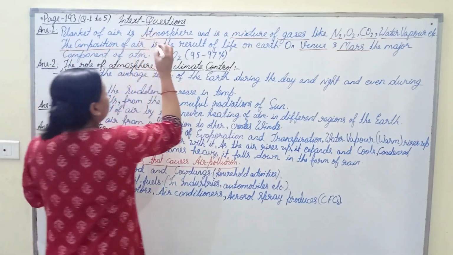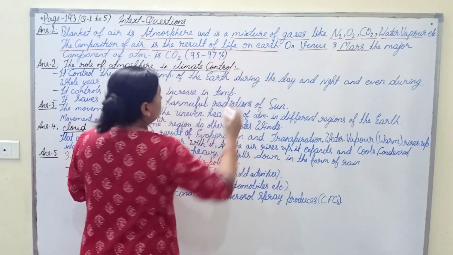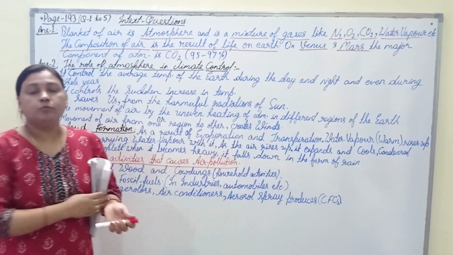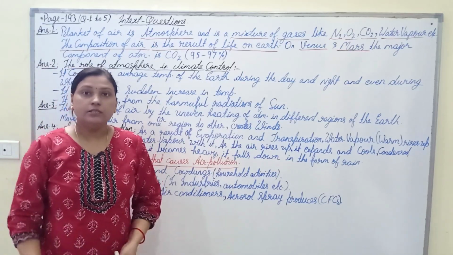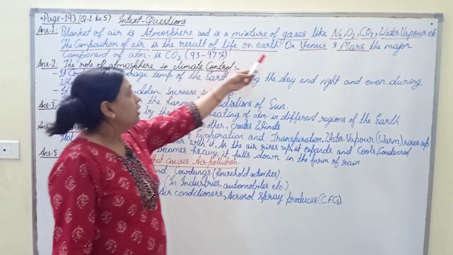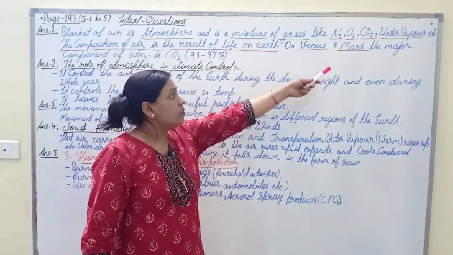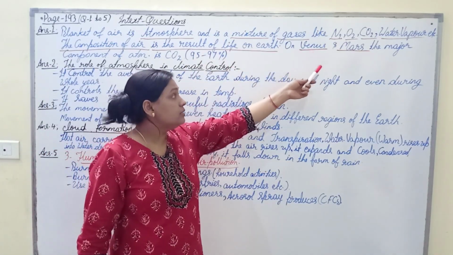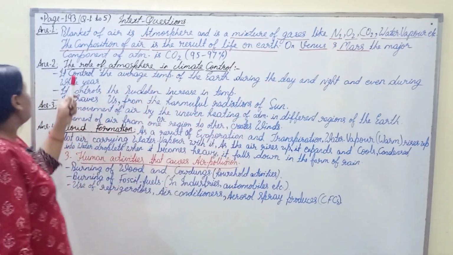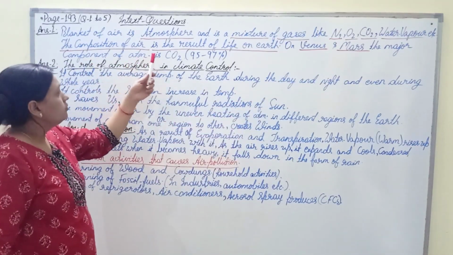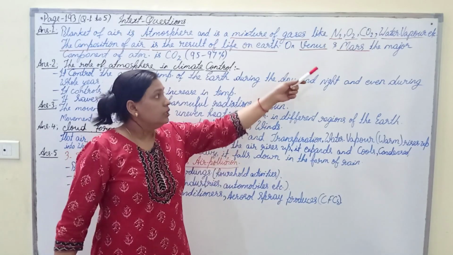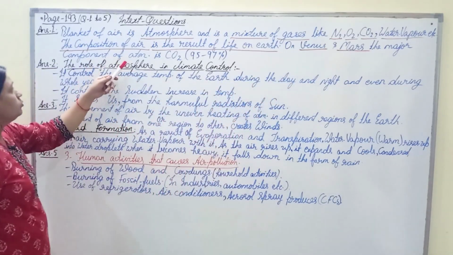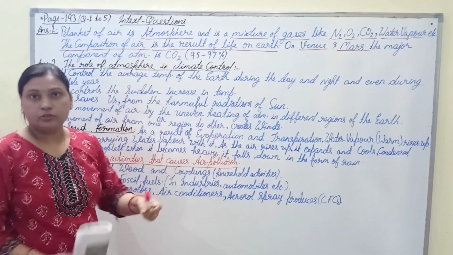The composition of air is the result of life on earth, and such a composition of air is absent on other planets like Venus and Mars. The major component of their atmosphere is carbon dioxide.